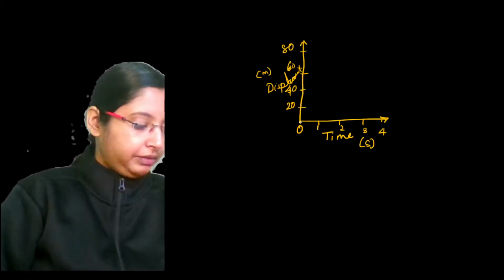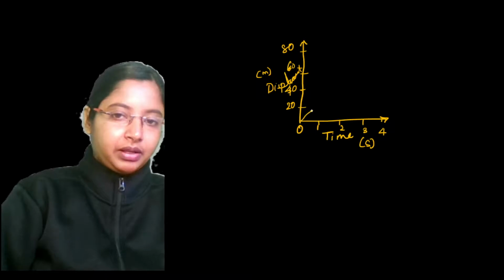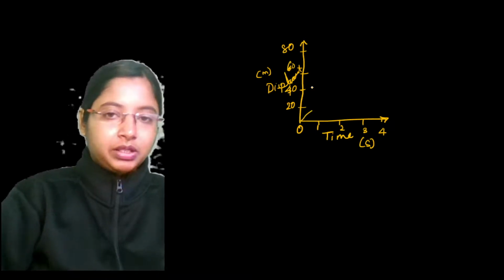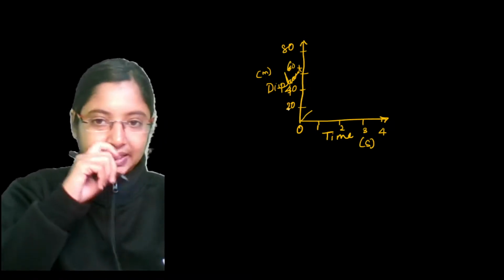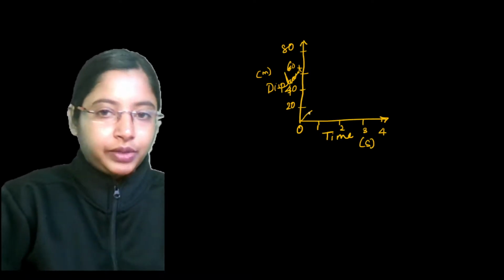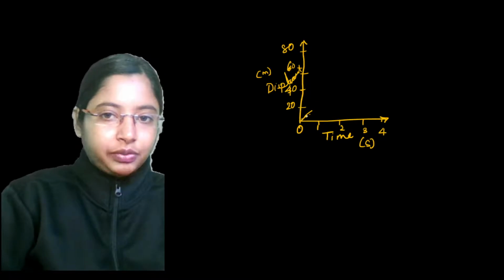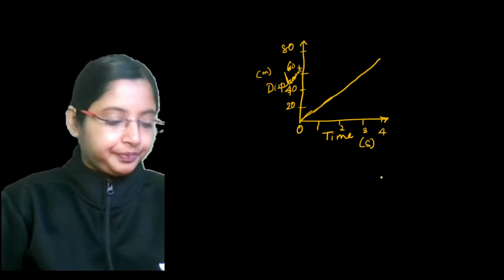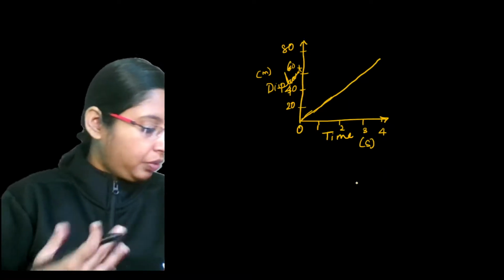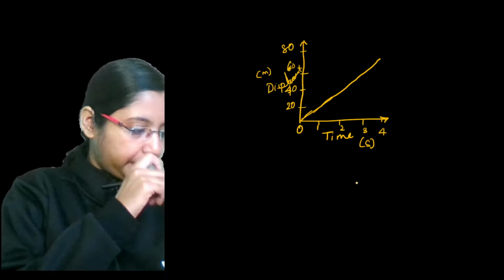Maybe 2 meters is possible, but not 20 meters in 1 second. But let's say for every minute you're covering 20 meters. Then in this case you will get a straight line graph. What type of displacement would this be? What will we get?